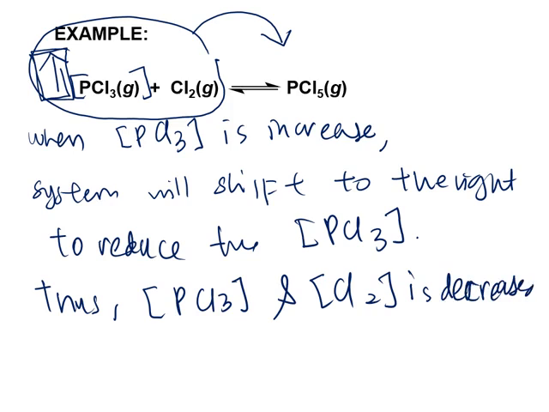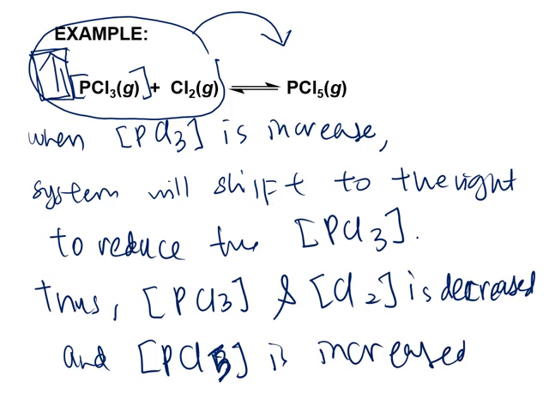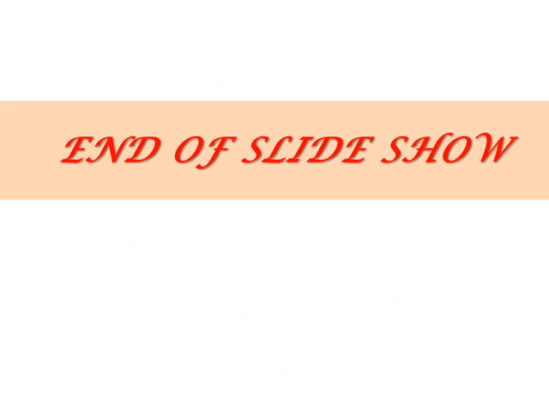Kenapa concentration of reactant berkurangan? Sebab more reactant akan consume to produce more product. And concentration of PCl5 is increased. Why PCl5 increase? Because more PCl5 is formed. Boleh? Okay, so kita habis untuk first factor affecting the equilibrium, which is the concentration of reactant or concentration of the product.